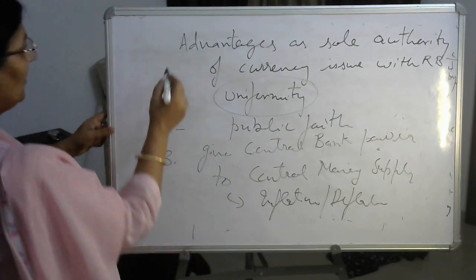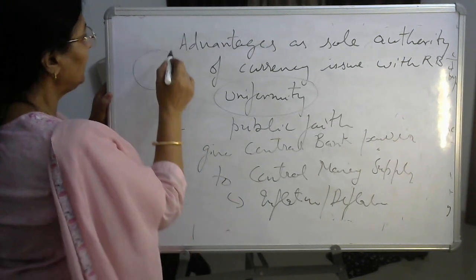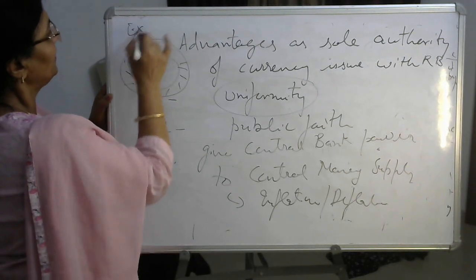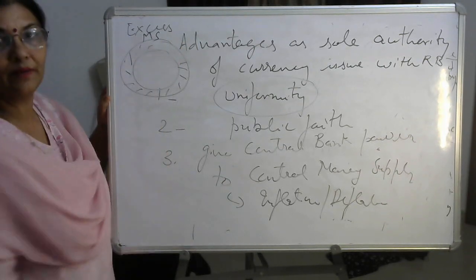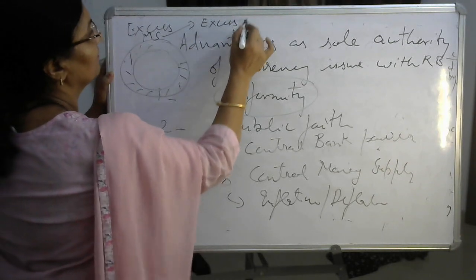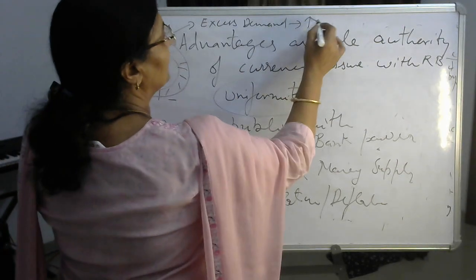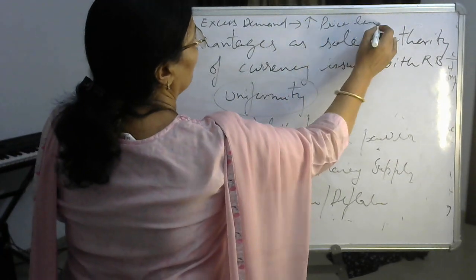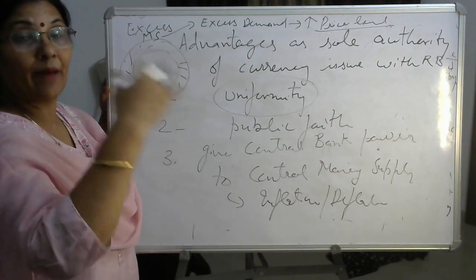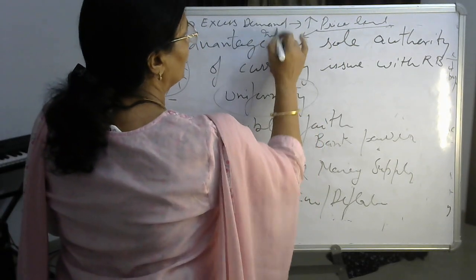अगर मान लो इतनी मनी चाहिए, मनी सप्लाई एज पर द साइज ऑफ जीडीपी, और मनी सप्लाई बढ़ जाती है, इतनी बढ़ गई, तो ये क्या है? एक्सेस मनी सप्लाई. Excess money supply will cause excess demand, and excess demand increases the price level. If the price level continuously rises, an appreciable and consistent rise in the price level, that is converted into inflation.